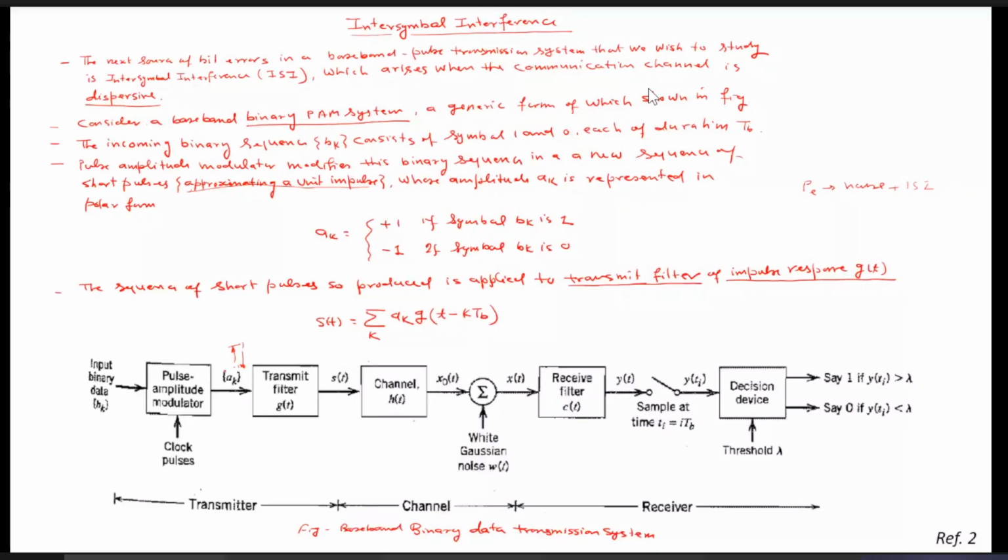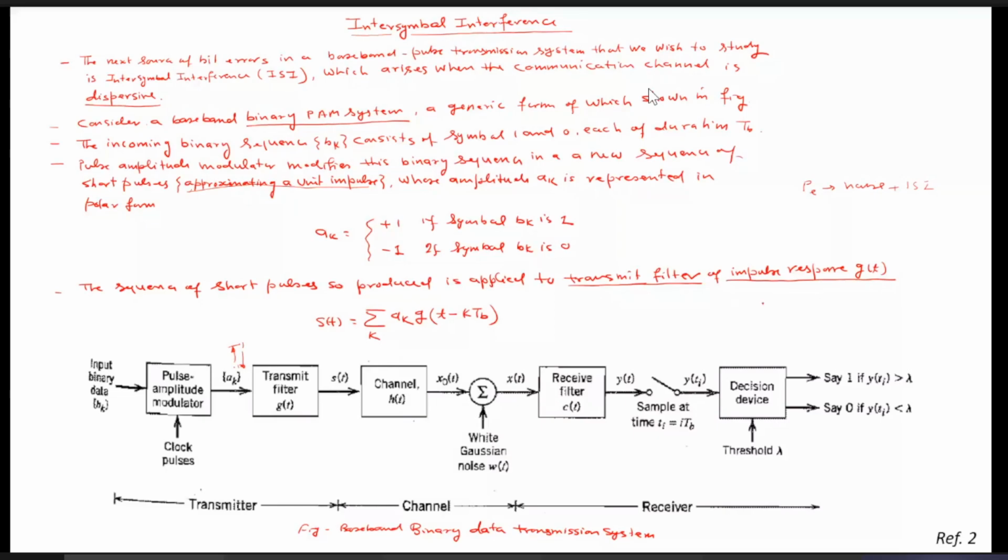Now, once this A_k is given to the transmit filter, the output of that transmit filter can be written as the sum of A_k g(t minus kT_b). How can it be written like that? Because you can see this k can vary from minus infinity to infinity. Suppose k equals 0, then it will be g(t). A_0 into g(t), plus k equals 1, so g(t minus T_b), plus g(t minus 2T_b), plus g(t minus 3T_b), and once k is negative, it may be g(t plus T_b), g(t plus 2T_b).